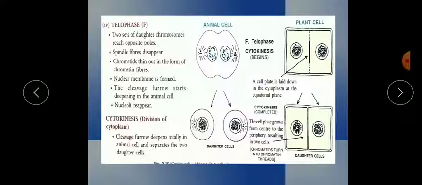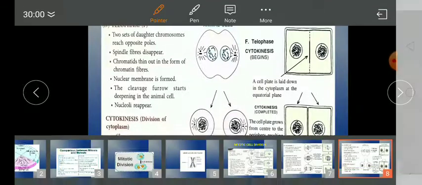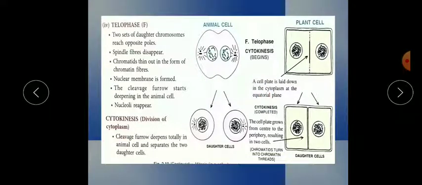Further it will increase in size and increase the volume of the cell, and this daughter cell can further divide into two daughter cells. Next you can see the nucleus divide. Now cytokinesis means division of the cytoplasm. So the cleavage furrow deepens, and when it deepens, it equally distributes the cytoplasm into two daughter cells.